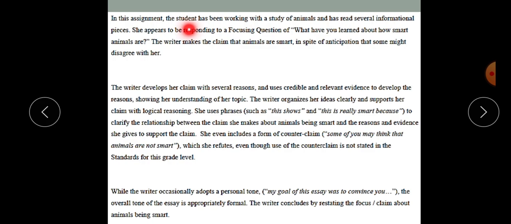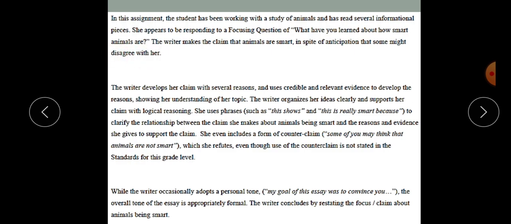In this assignment, the student has been working with a study of animals and has read several informational pieces. She appears to be responding to a focusing question. So, before you start writing your own for or against essay, you need to come up with a question to answer throughout the essay. And the question for this article was, what have you learned about how smart animals are?